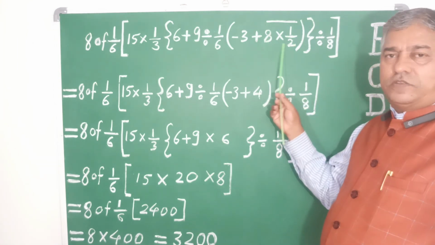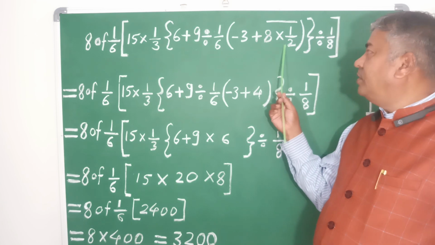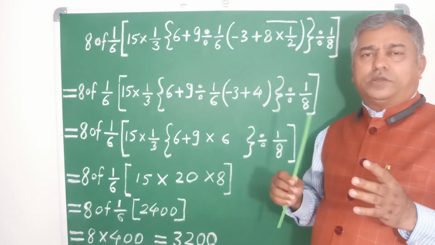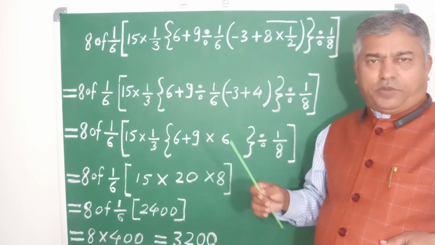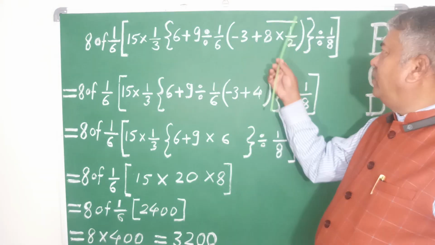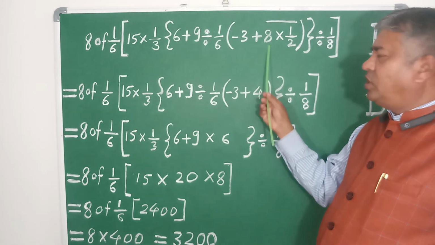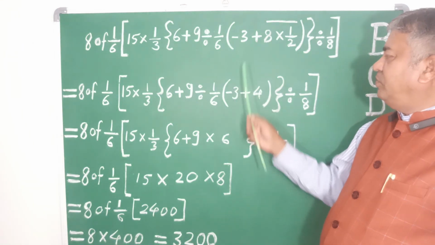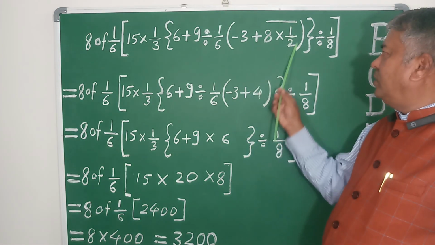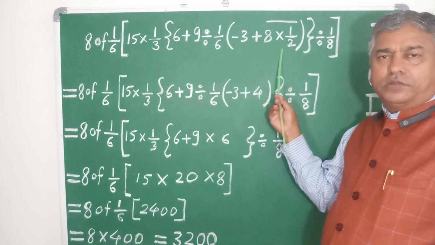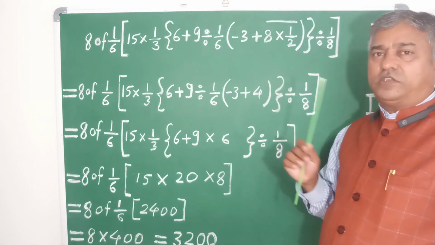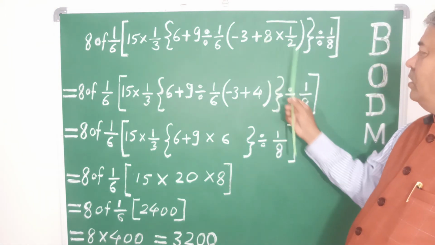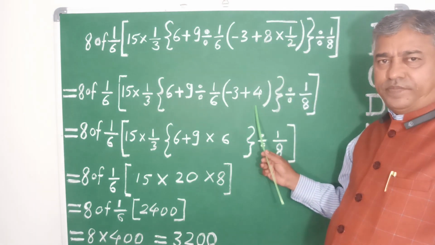Here we covered this binary operation and the bar bracket, means the bar bracket is also opened. Simultaneously the binary operation is also done. By solving all these things, we are getting plus here. See that? This was minus 3, and after solving the part covered by the bar bracket, we are getting plus 3.